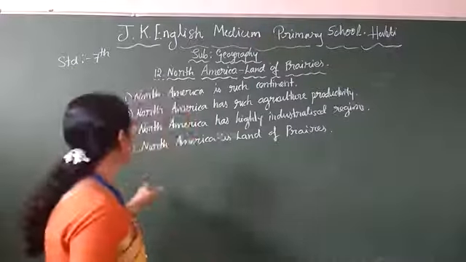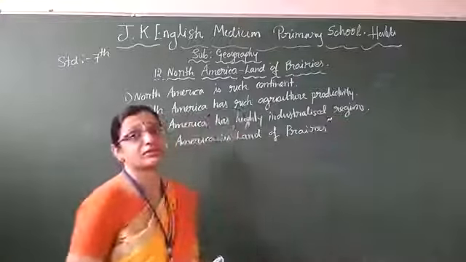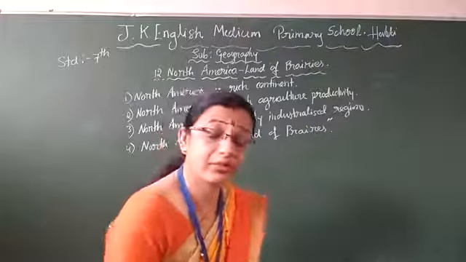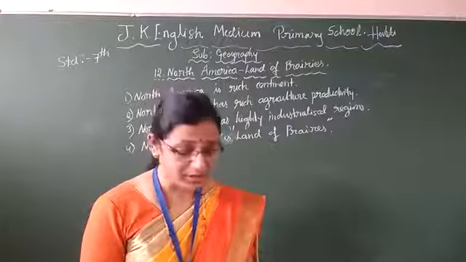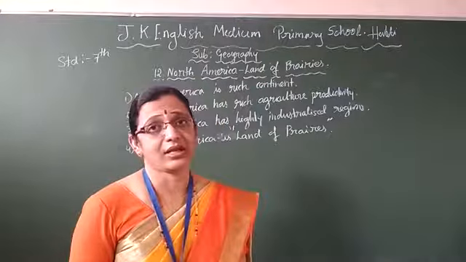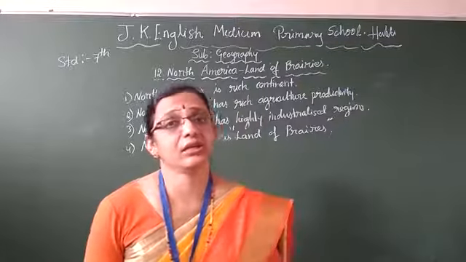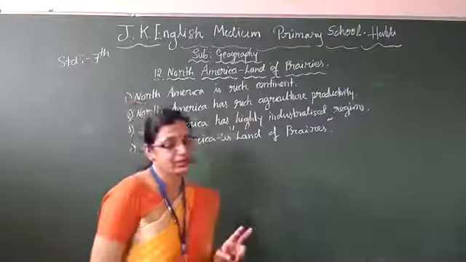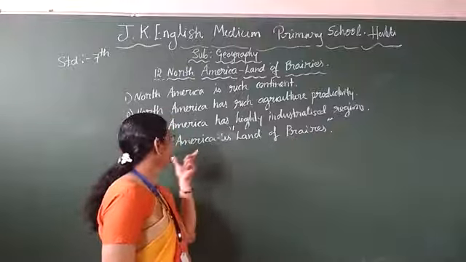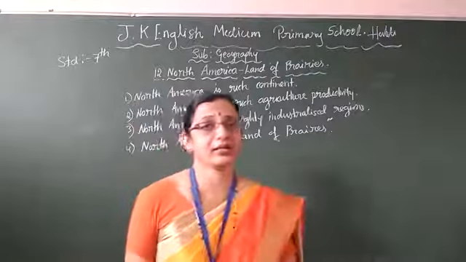Followed. Then, America is a land of prairies. It is always a land of prairies. Why is it so? Three big grasslands are there. Remember, the Llanos of Venezuela, the Pampas of Brazil, then the Pampas of Argentina. These are the big three grasslands. It is on page number 147 in the textbook. Because of this reason, North America is called the land of prairies. See, I completed the lesson, children.